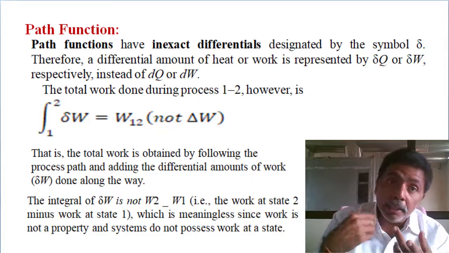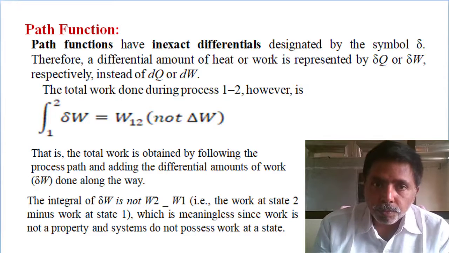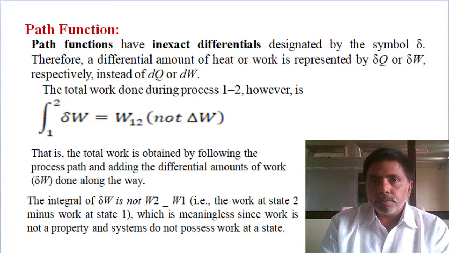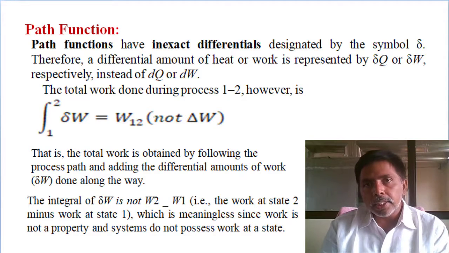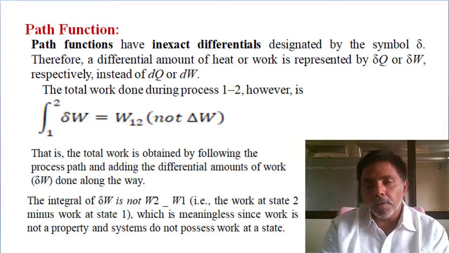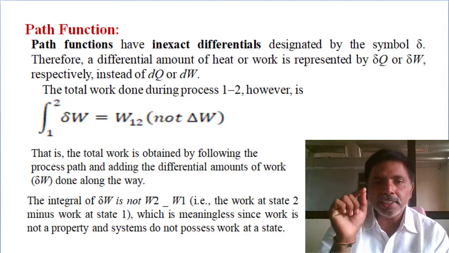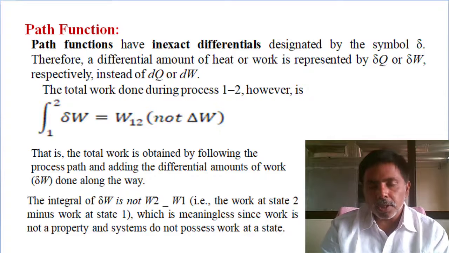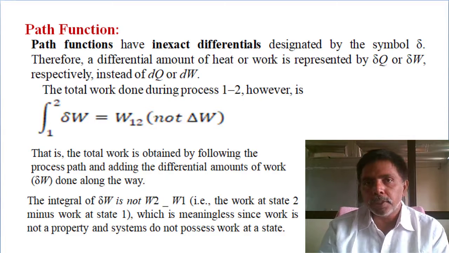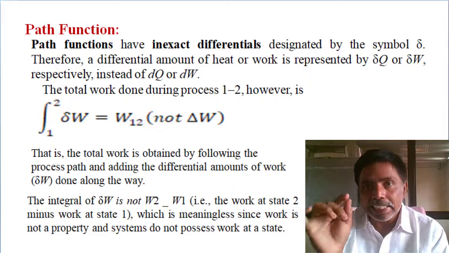But in any process, the pressure, temperature, and volume are not different; they are the same. And we can't write delta W also. Why? Because initially it is 0, and we are adding work done. Always it is work done from 1 to 2 process, the integral of dou W, not dW.